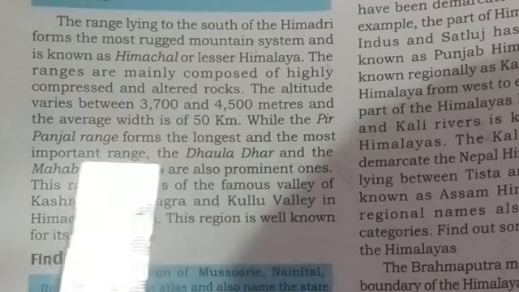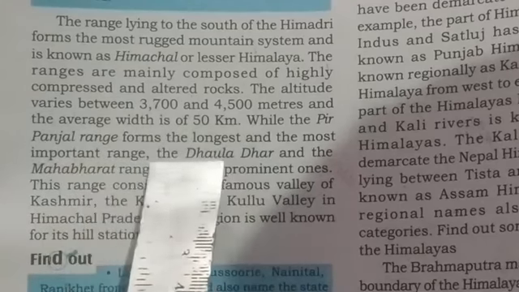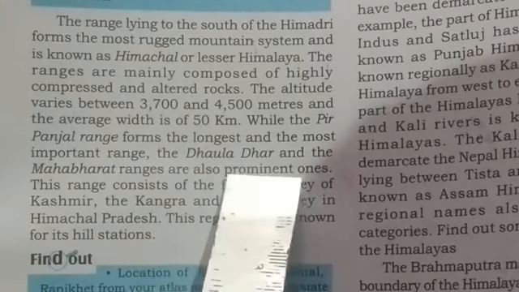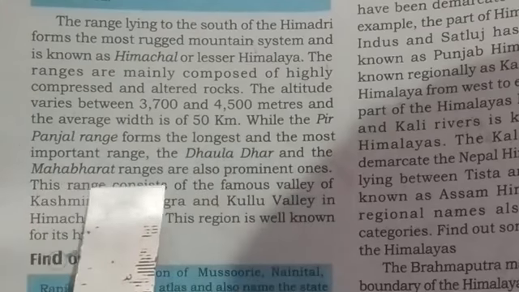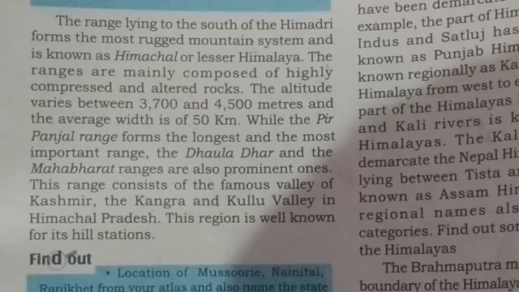While the Pir Panjal range forms the longest and the most important range, the Dhauladhar and the Mahabharat ranges are also prominent ones. In this region, the Pir Panjal is the most important range. This is the longest range of the Himachal region. Then we have the Dhauladhar and the Mahabharat ranges.